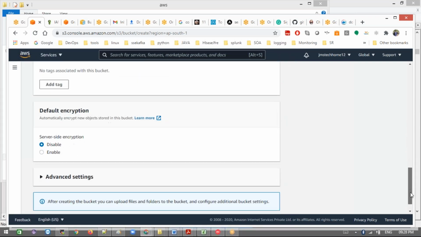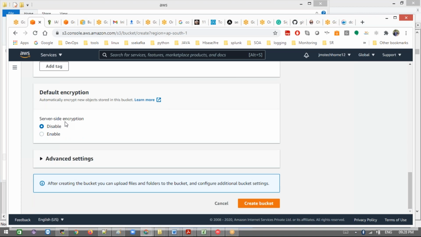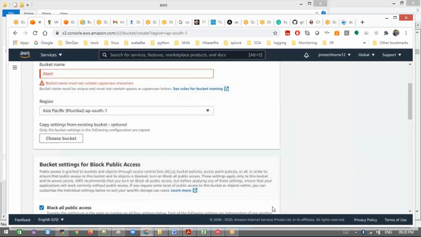There are different kinds of encryption, four types. We'll see them later. Like server-side encryption and client-side encryption. This is a very important interview question. Now see, a bucket name must not contain uppercase. That is the rule.